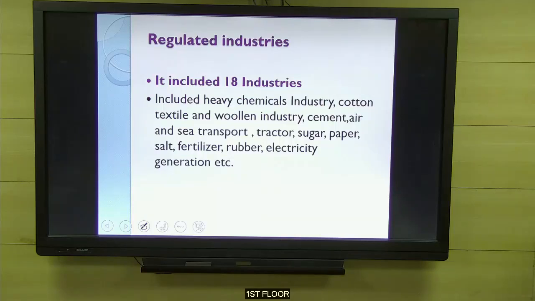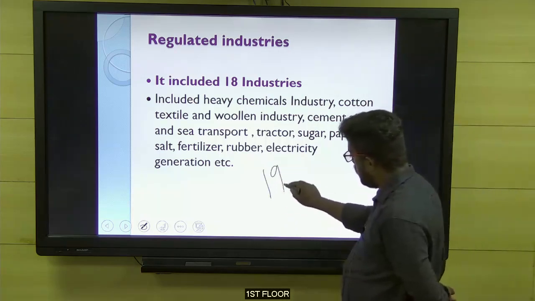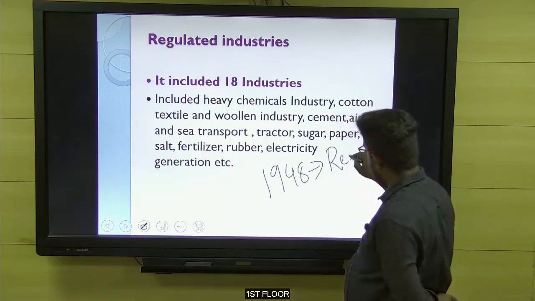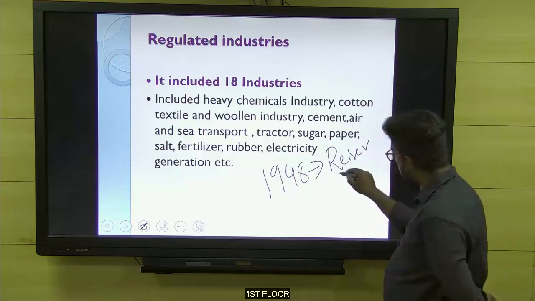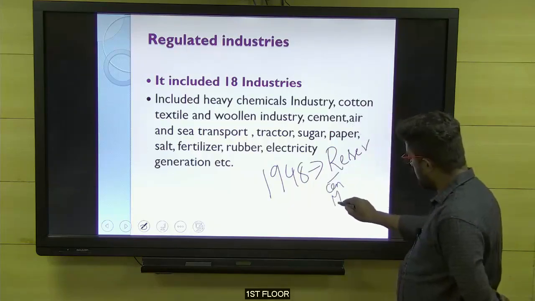Copy. Okay, fine. So till now we have learned about the 1948 industrial policy, which introduced the concept of reservation, implemented as central reservation, then mixed reservation, then regulated area.